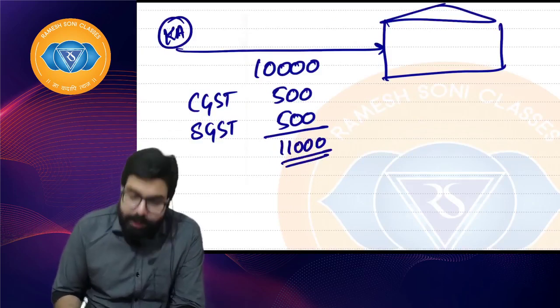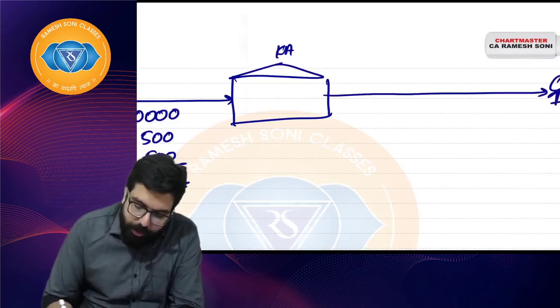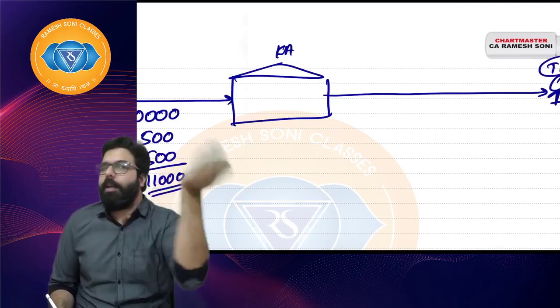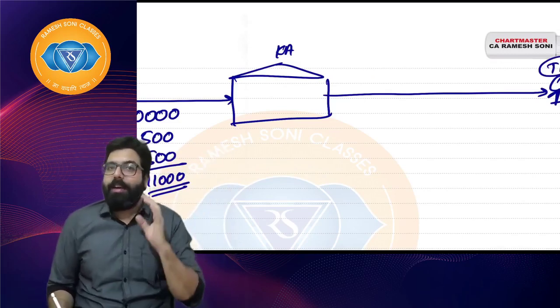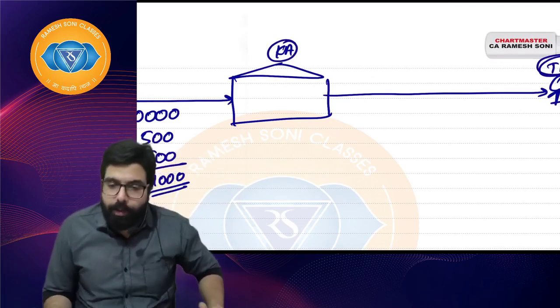11,000. Right, everyone? And then he went ahead and sold to one consumer. Supposing this consumer is in the state of Tamil Nadu. Everyone, this consumer is in the state of Tamil Nadu. Means IGST will be charged. Yes or no? Karnataka to Tamil Nadu. What will be charged? IGST will be charged.